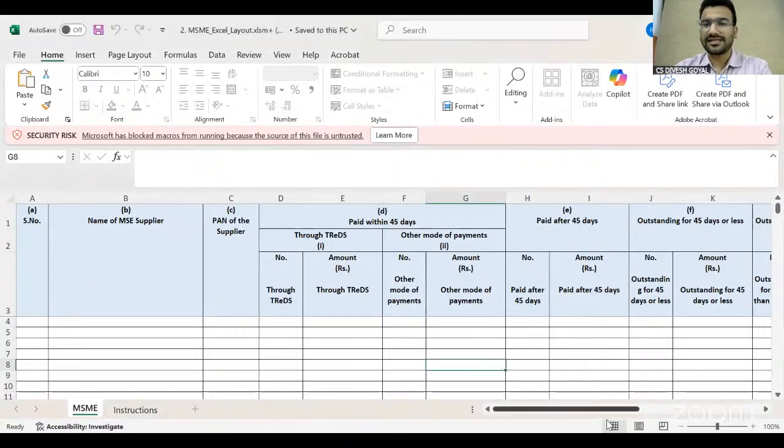Now let's discuss the MSME sheet, because this is a very important sheet. Whenever you try to prepare MSME 1 form, you have to go to the MSME V3 portal. You have to log in on the MSME V3 portal and click on the MSME 1. When you click on the MSME 1 and fill the basic information, there is the option to download Excel. Once you click on download Excel, this Excel sheet which is on your screen will be downloaded.